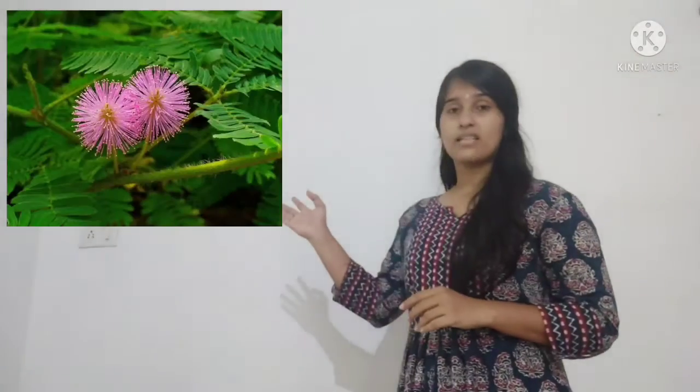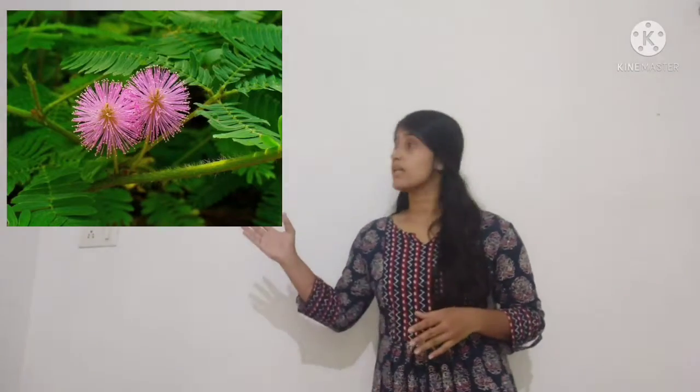There is also another example. You are all familiar with these plants, right? You may have seen this plant in your neighborhood or somewhere around the locality. This is Mimosa pudica. It is also known as the touch-me-not plant. It is a very good example of thigmotropism.